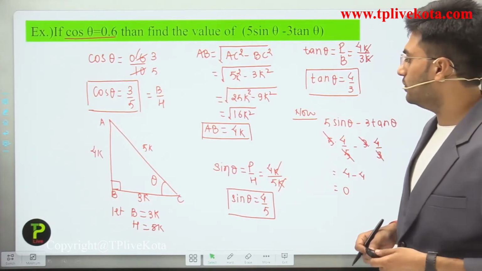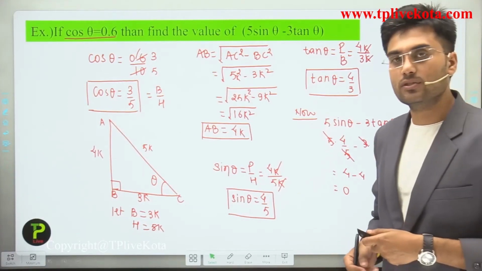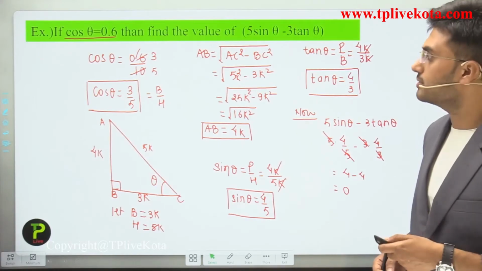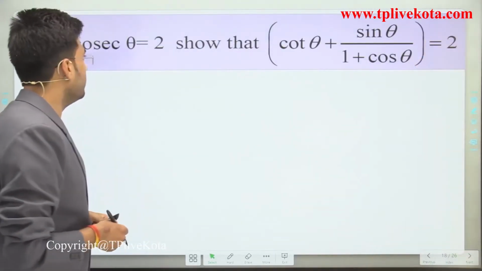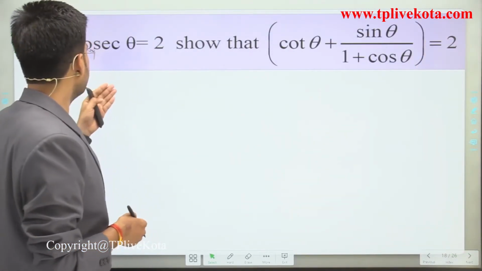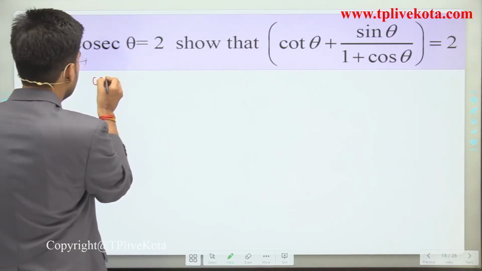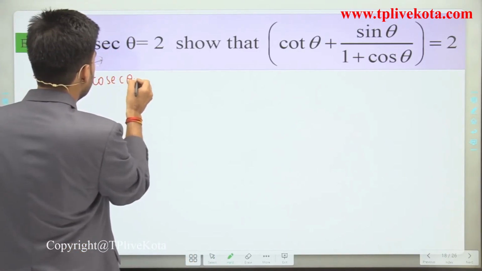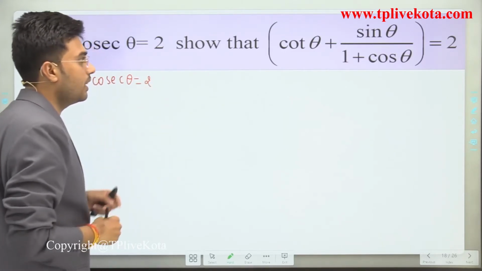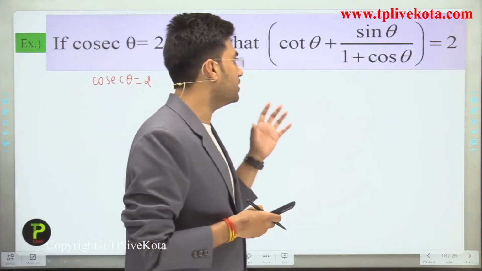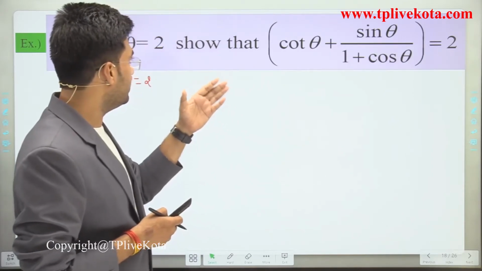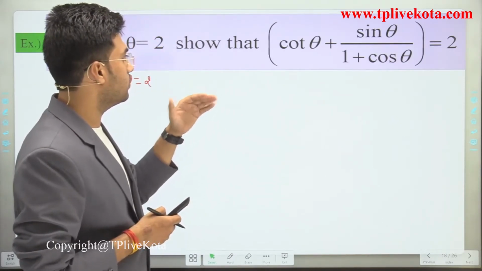Now after this question, let's move to the next question. Here we have cosec theta is equal to 2, and we have to show that cot theta is equal to sin theta divided by 1 plus cos theta.